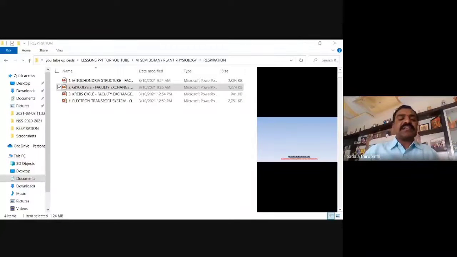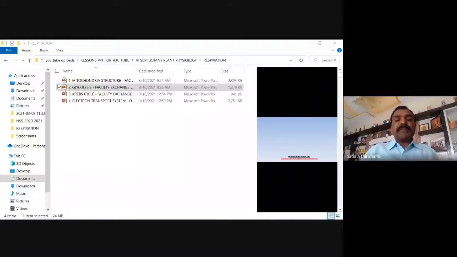EMP pathway. E means Emden, M means Mayerhof, P means Parnas. So that's why we can also call glycolysis the EMP pathway. Why can we say this?